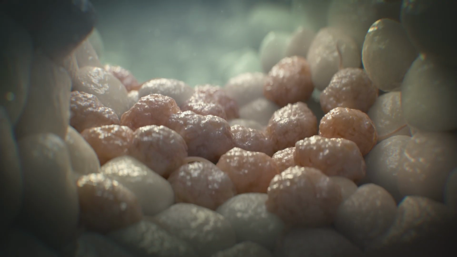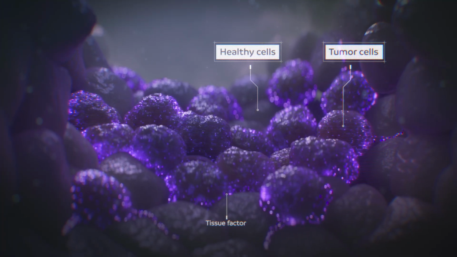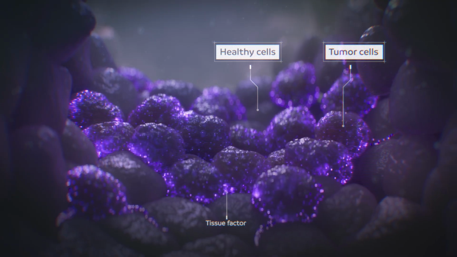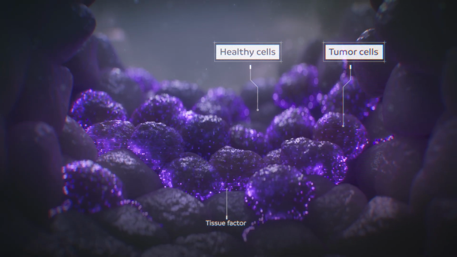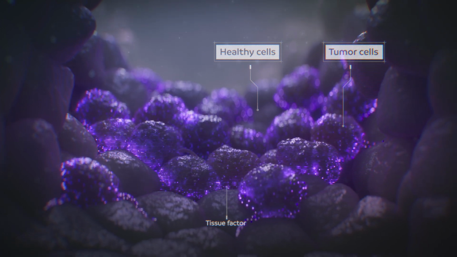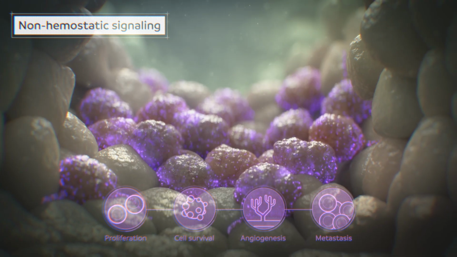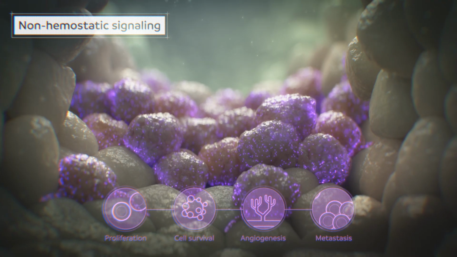Many solid tumors aberrantly express high levels of tissue factor on their cell surfaces, which may be associated with poor prognosis and disease progression. Metastatic cells at the invasive edge of tumors prominently express tissue factor at levels as much as 1,000-fold higher than non-metastatic cells. Through aberrant non-hemostatic signaling, tissue factor may promote tumor cell proliferation, cell survival, angiogenesis, and metastasis.